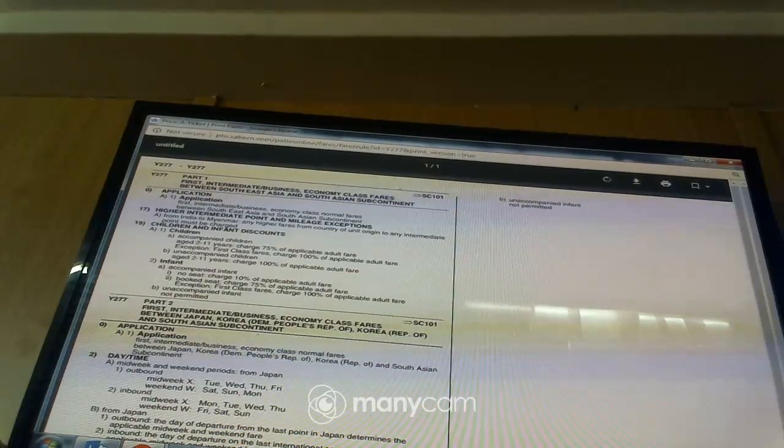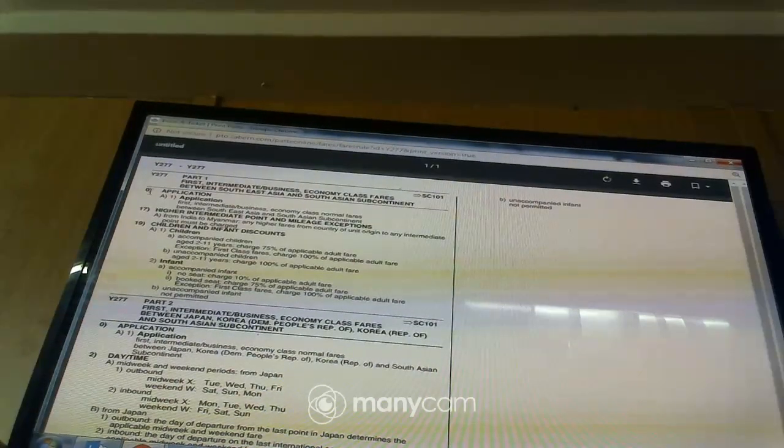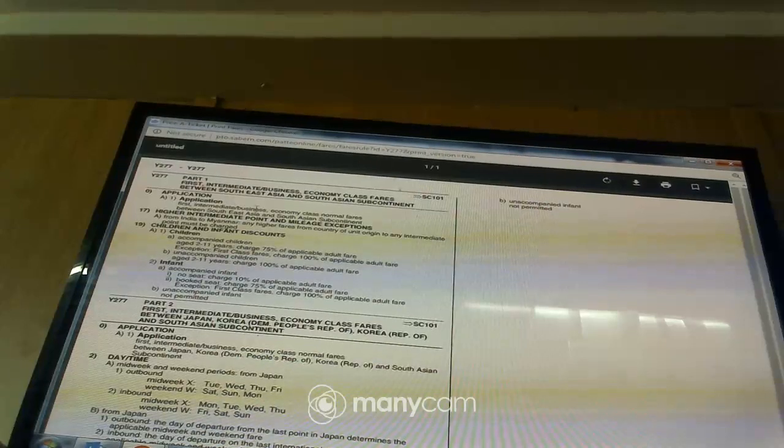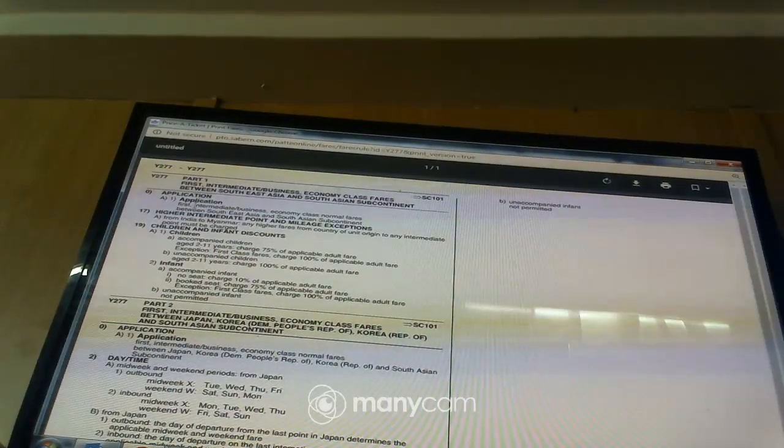So if you look at this rule, you remember what I've just said here. I said we have the application, which is paragraph 0. So under application, we have first, intermediate, business. You can see economy class, normal fares between Southeast Asia and South Asian subcontinent. So our itinerary or our class of service is what?